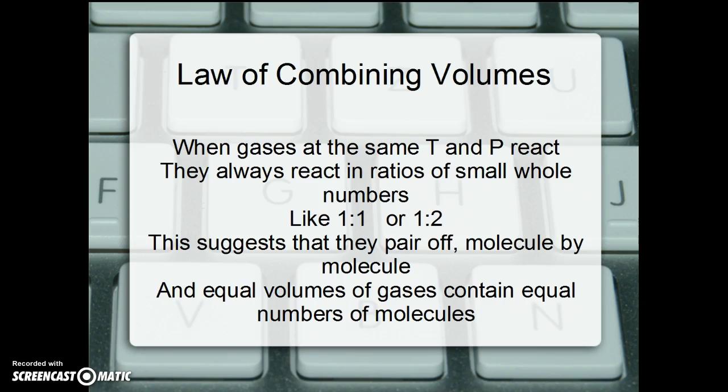This suggested to us that the molecules are pairing off, molecule by molecule, 1 to 1 or 2 to 1, and it suggested, as Avogadro saw, that equal volumes of gases contain equal numbers of molecules.